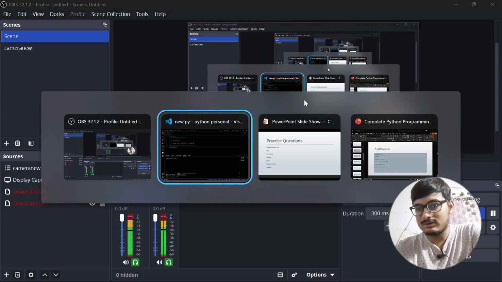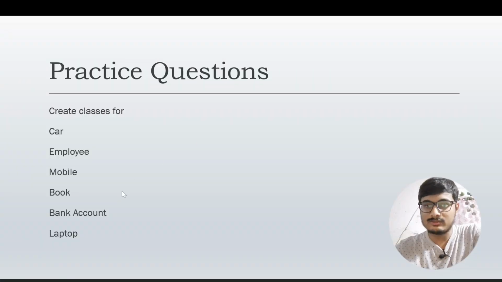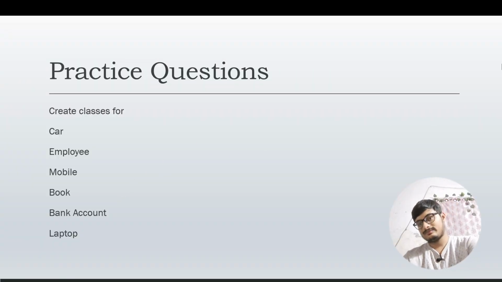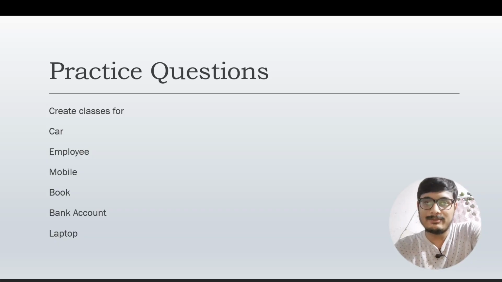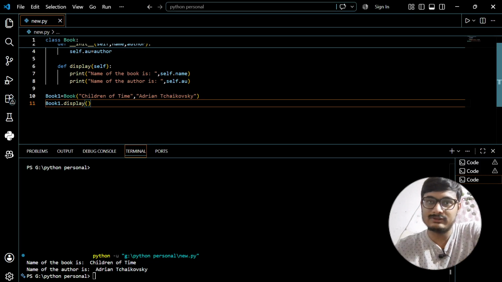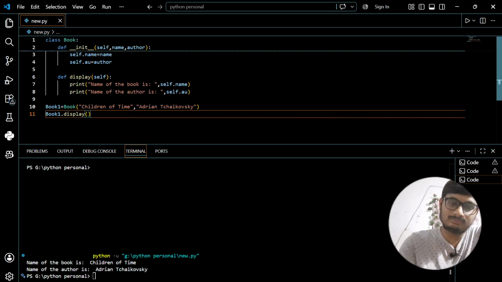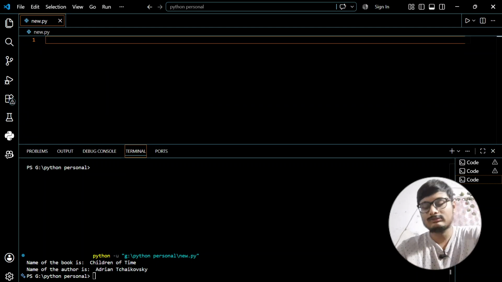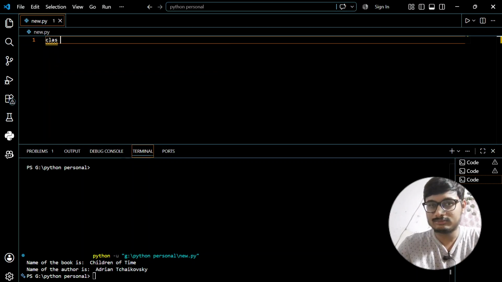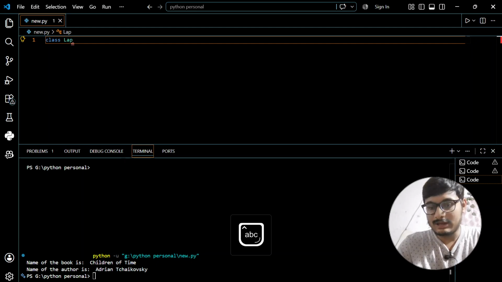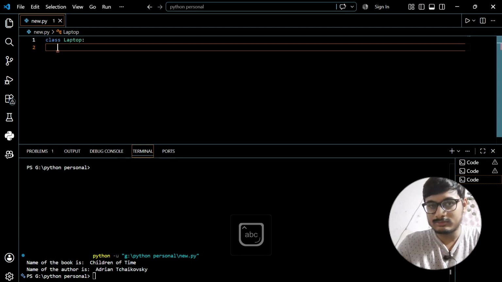Okay, so now let us move on to the last two questions, which is bank account and laptop. Let us just solve these two as well. Name of the class is Laptop. We will be using the constructor.